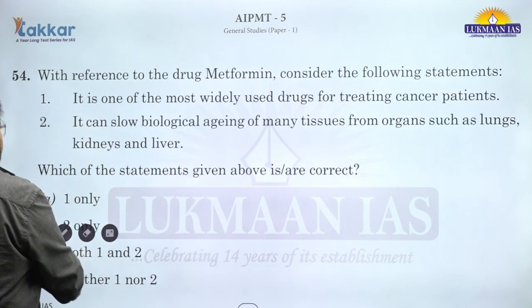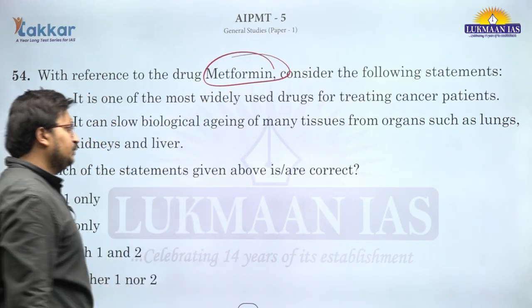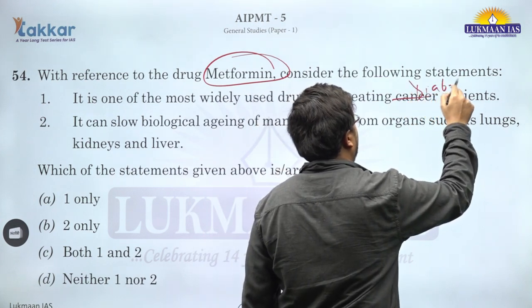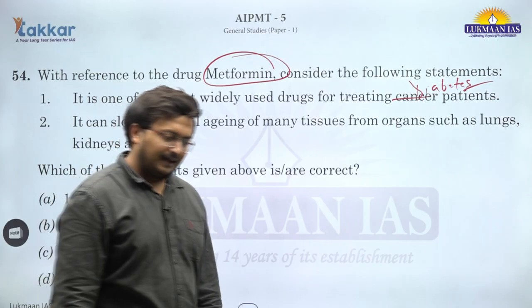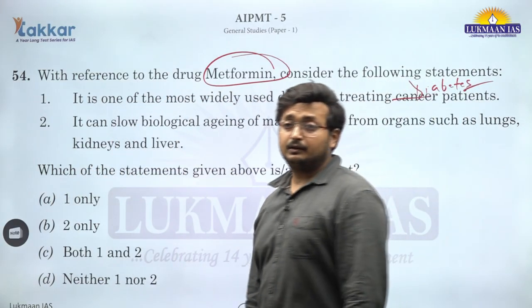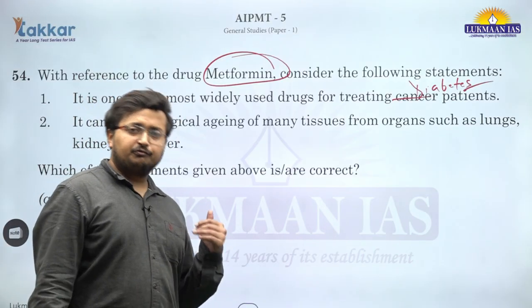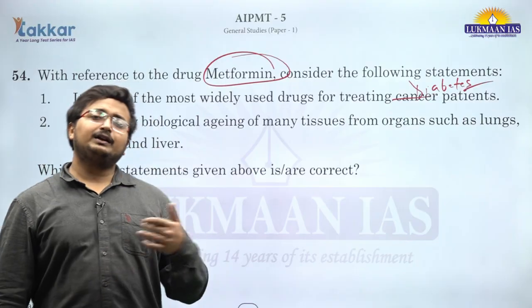Pure science question. Metformin. So this drug is widely used for treating diabetes. Diabetes, not cancer. Okay. So diabetes is a global non-communicable disease which is becoming a burden, and metformin is the first line of treatment which is given to people who are chronic diabetic.